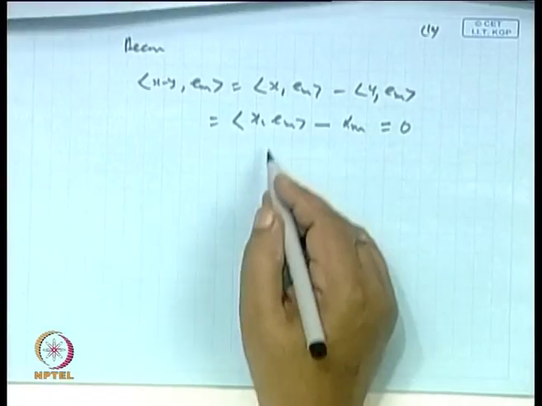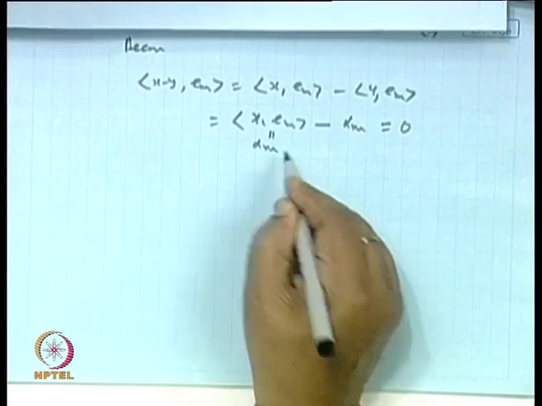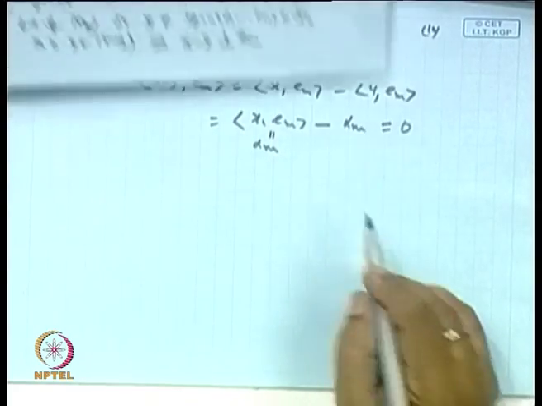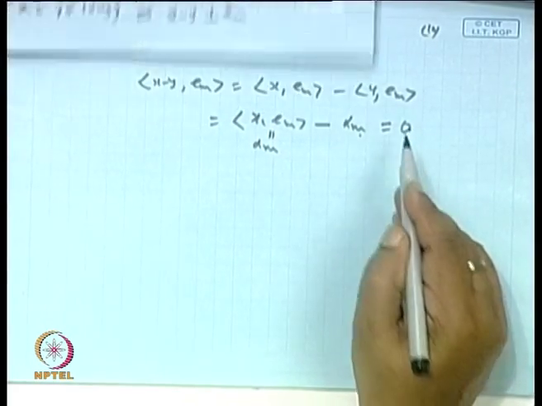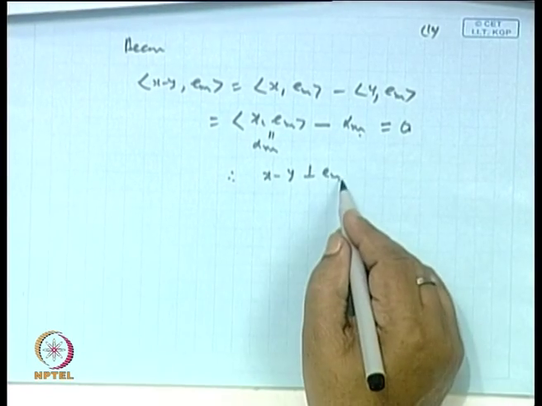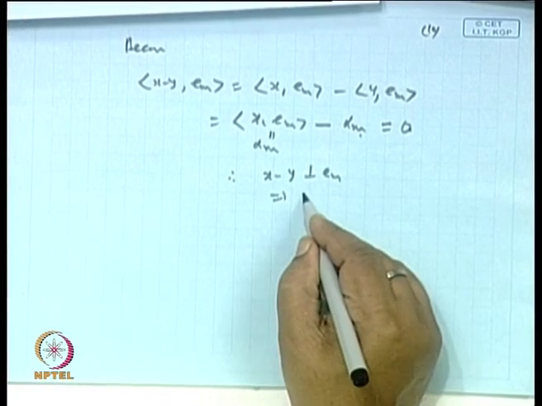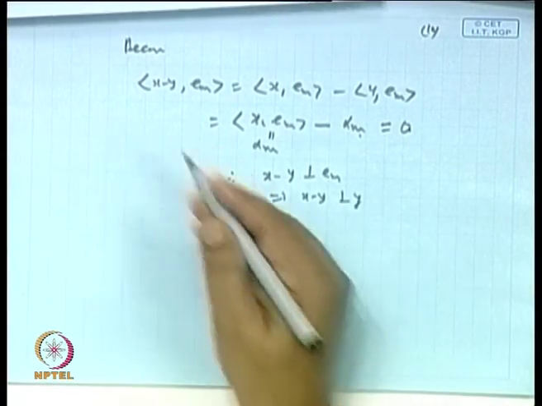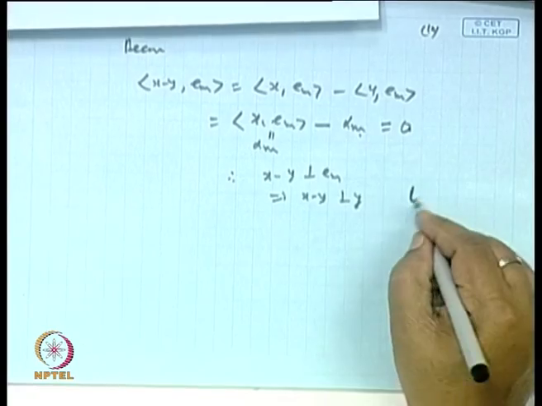So basically this is also alpha_m, is it not? And this is also alpha_m. So we are getting 0. This shows x minus y is orthogonal to e_m. If it is orthogonal to e_m, it means it is orthogonal to Y, because it's a linear combination. So it's okay. Thank you.